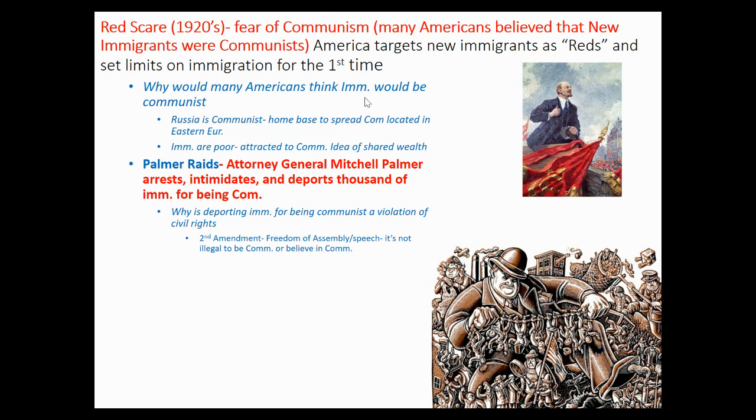Now, why would Americans think immigrants would be communists? Well, one, a lot of immigrants are coming from Russia, right? And Russia is communist, and communism promises to spread its ideology around the world, right? So there's a home base. Also, communism is an ideology where the poor will take over for the rich. So these immigrants are poor. If they weren't poor, they probably wouldn't be coming to America because they had a good life in their own country, right? So people are afraid that they might be attracted to this idea.